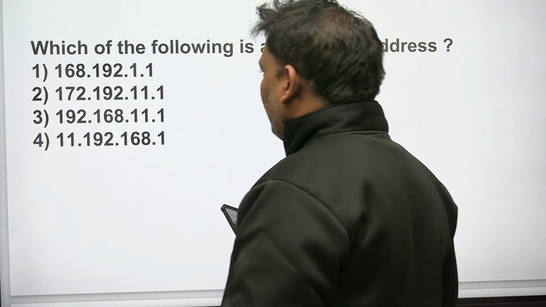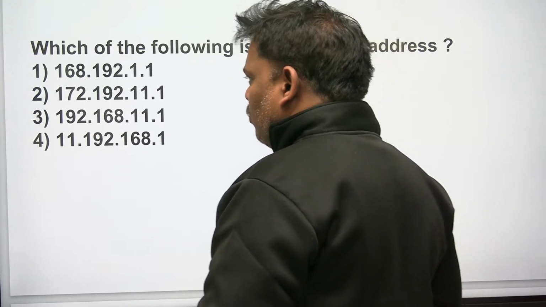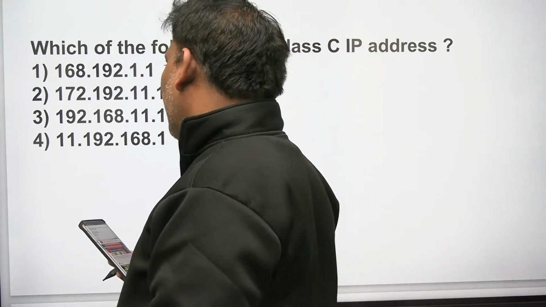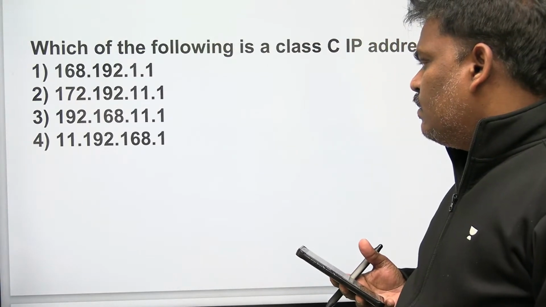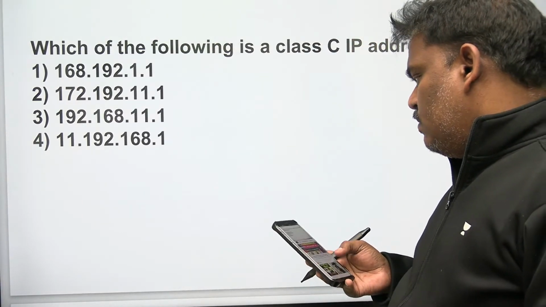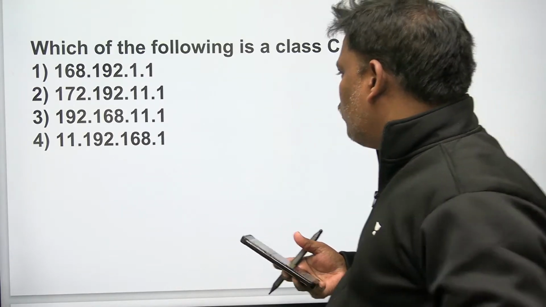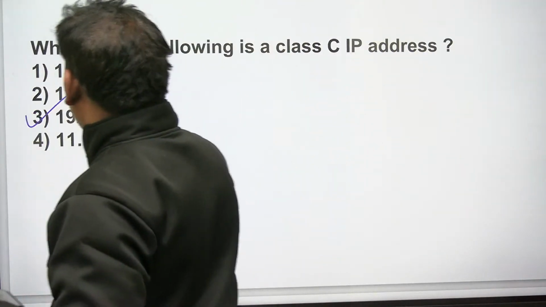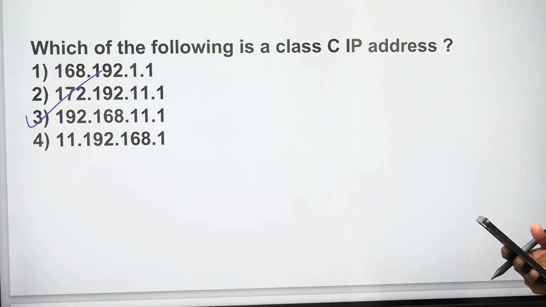Until 127 is class A, 128 onwards is class B. So what is the answer? 172 is going to be class B. Class C means 192. You know very well, just take care about this.